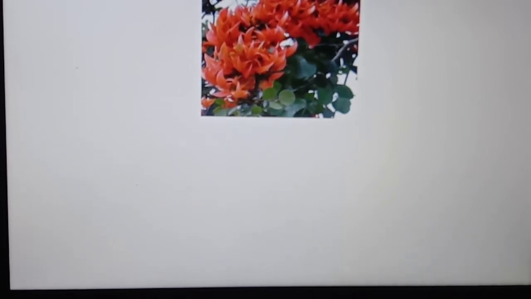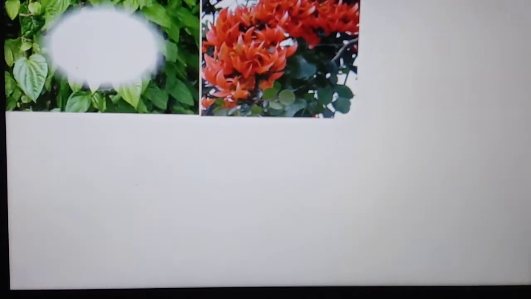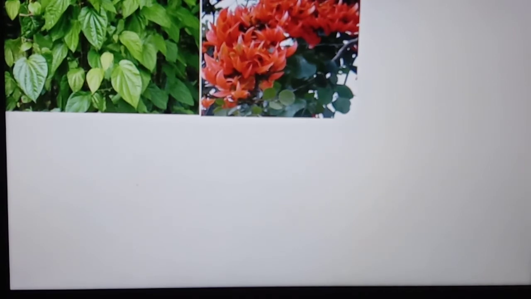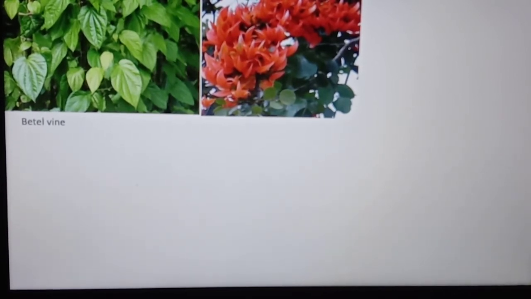Plants in our surroundings are useful to us in different ways. The names of some plants are given below. For what purpose do we use their leaves? See the first picture. What are the leaves? These are betel vine. So the leaves of a betel vine contain many vitamins. Vitamin C and calcium are present in these leaves.